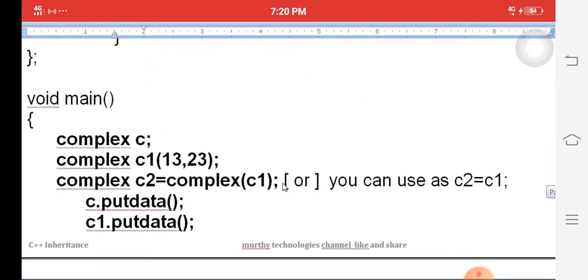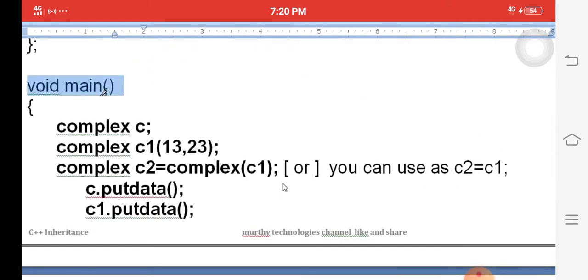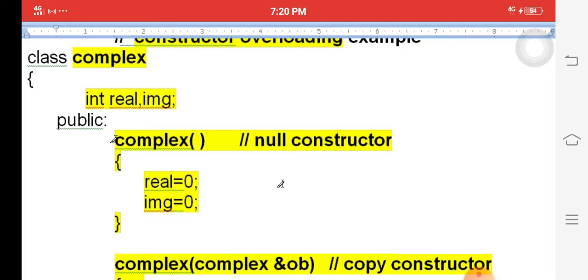Okay, we will access the functions with the help of the main function. Simply create the complex object C. C is called an object. It accepts only the null constructor. Once we create the C object, it automatically calls the null constructor.